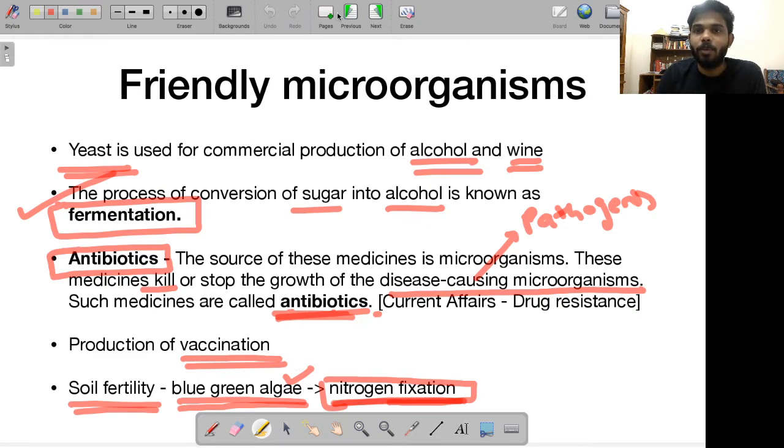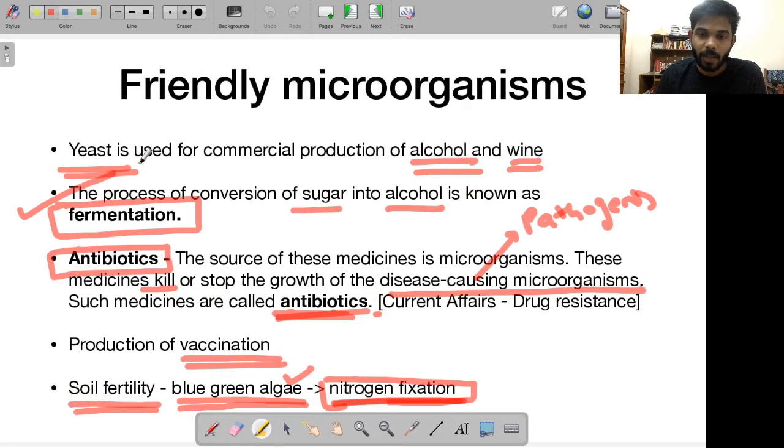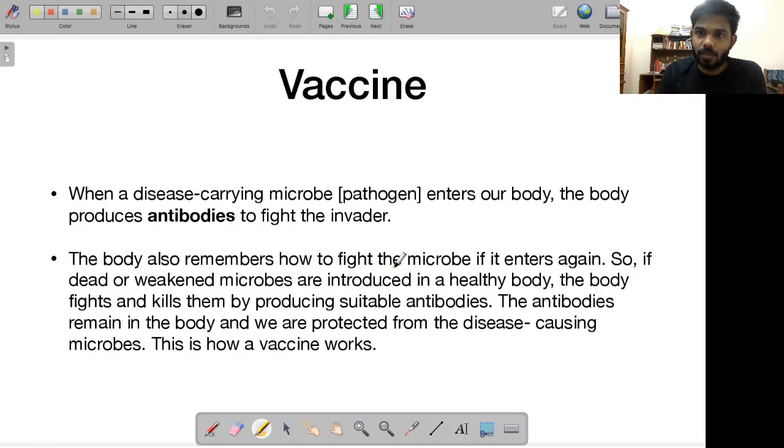Okay, then as I promised, I'll be dedicating some amount of time to talk about vaccines. Okay, this is very important. How are vaccines made? Why are they created? We will talk a little bit about the immune system and the immunity in this particular topic.